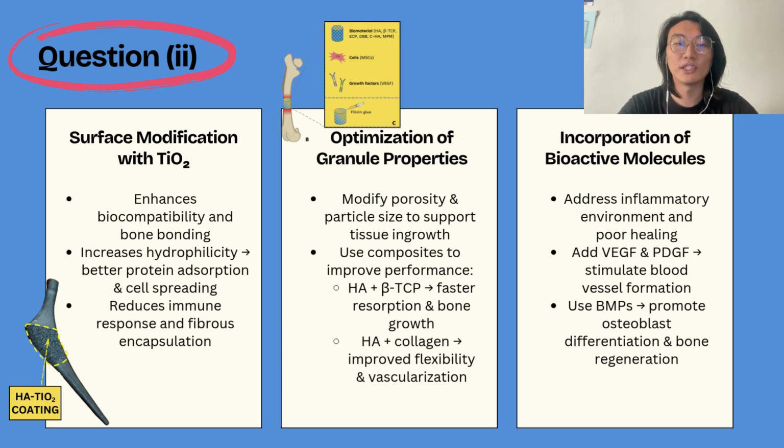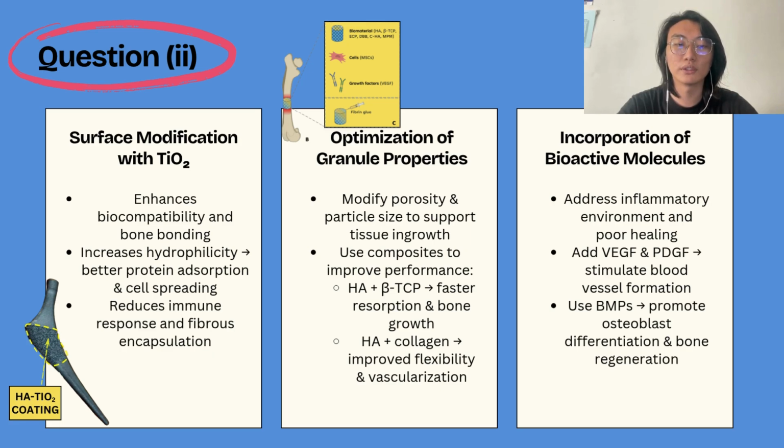Besides, optimization of granule properties is also one of the approaches. By modifying porosity and particle size, tissue ingrowth will be supported. This method can be improved by using composites such as HA mixed with beta-TCP, which will lead to faster resorption and bone growth, or HA mixed with collagen, which will increase flexibility and vascularization.